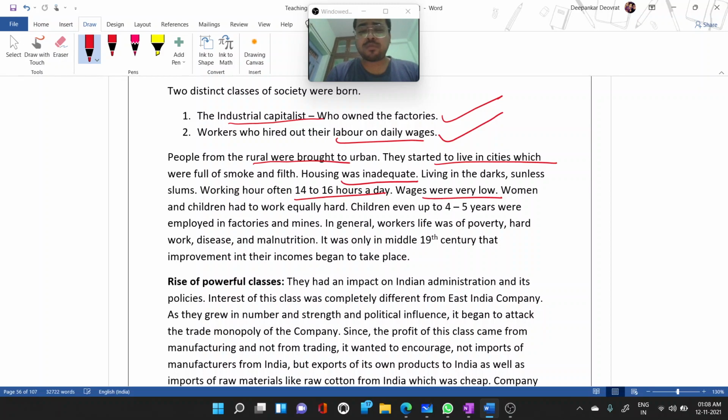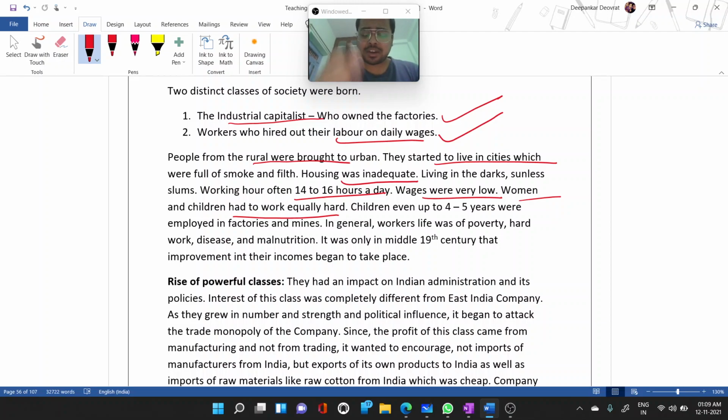Wages were very low. Women and children had to work equally hard, like there was no difference between the children and the women. That's what we'll see, that the labor laws will come where the children will not be allowed to work, where women will be given certain kinds of restrictions. Men will work like hell, but there will be certain kinds of restrictions. Okay, that we'll see. Labor laws will come.